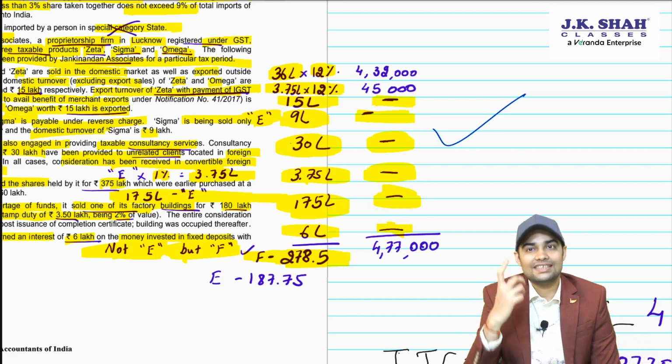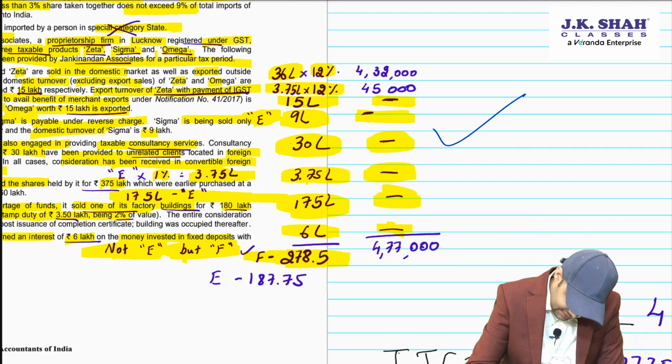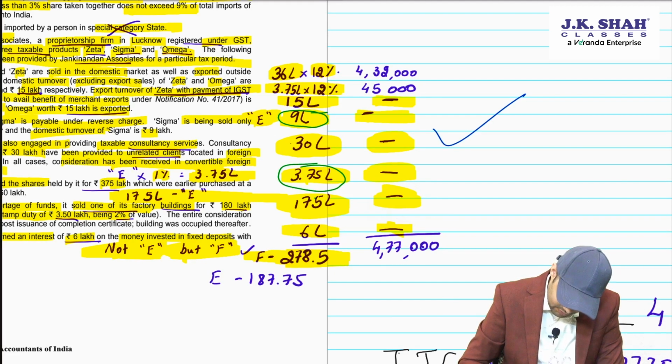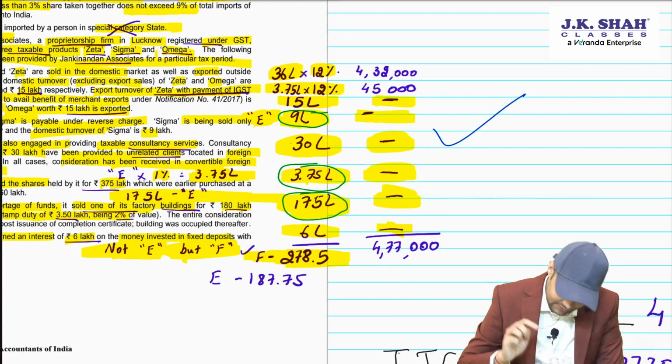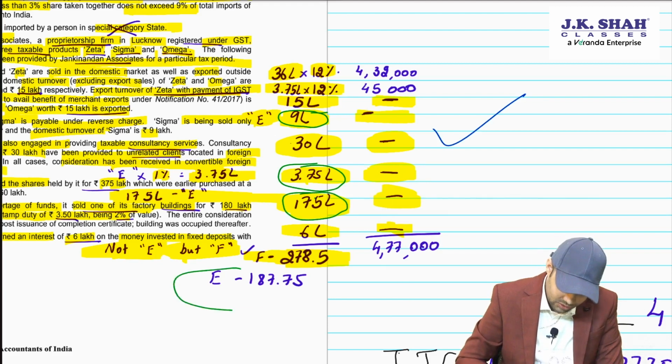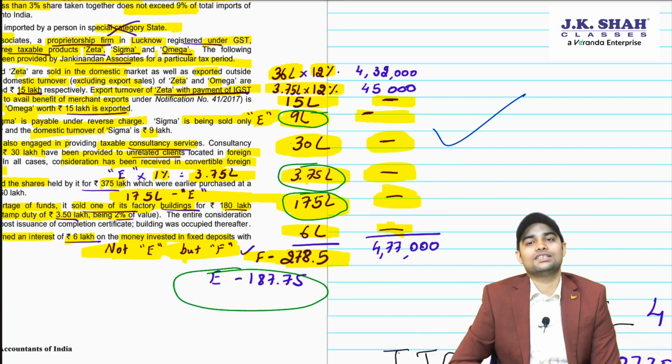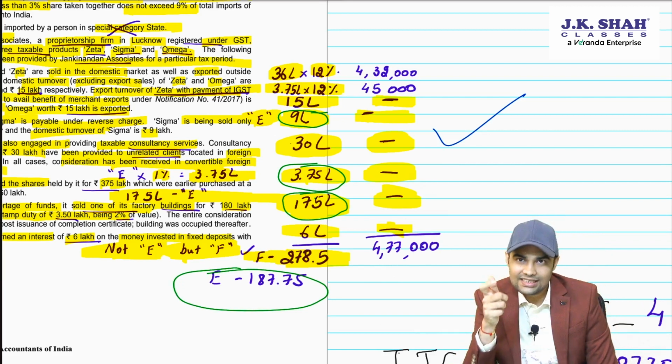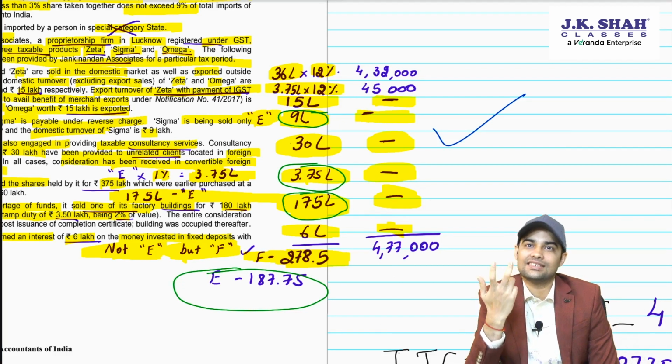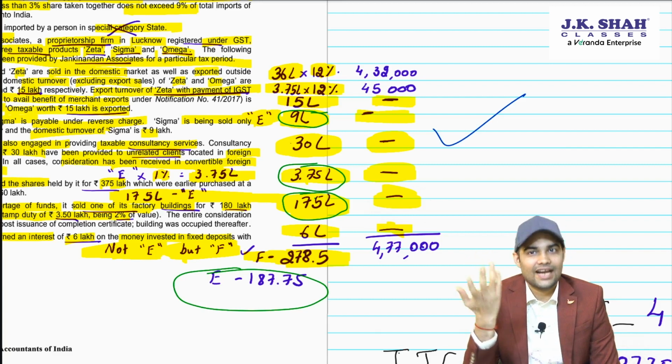Now, what all is E? E, we have 9 lakh, we have 3.75 lakh, we have 175 lakh, and total of this comes to 187.75 lakh. So to this extent, you will have to reverse input tax credit. And you know the output.